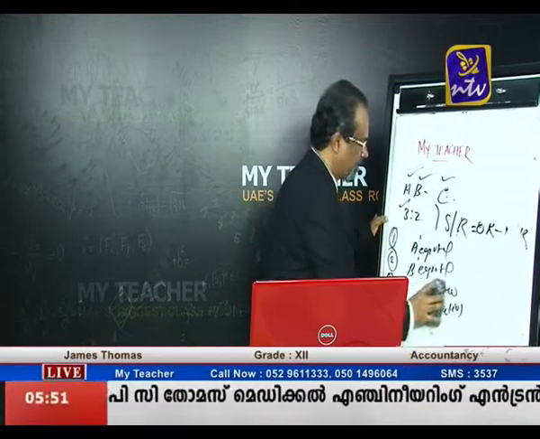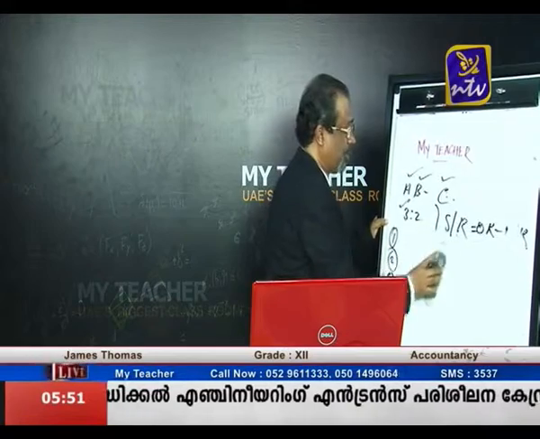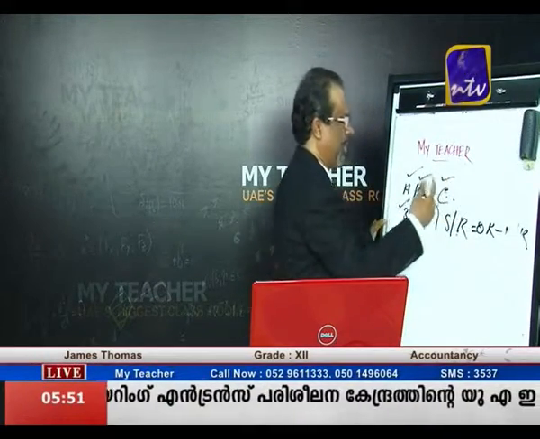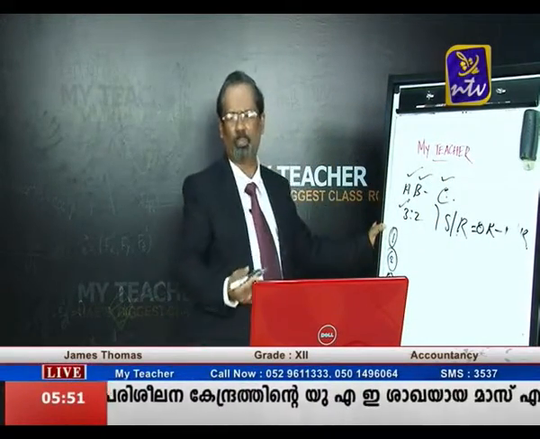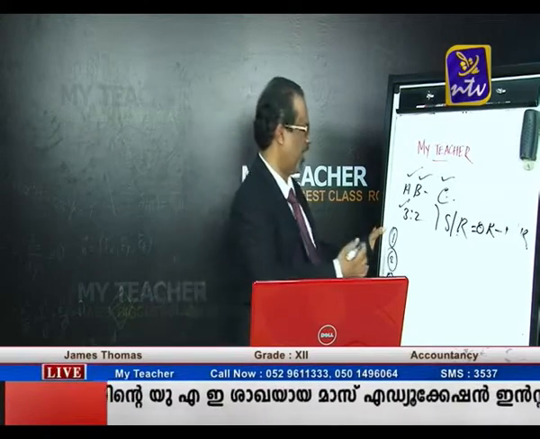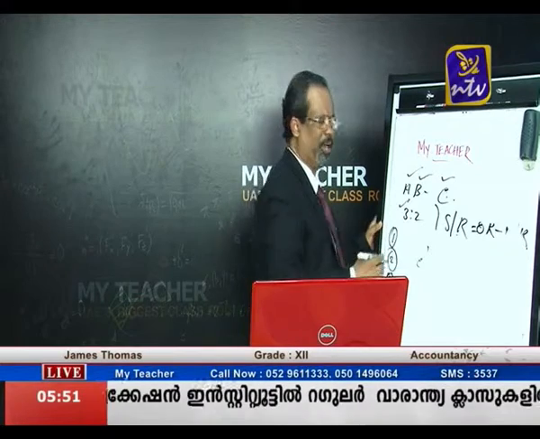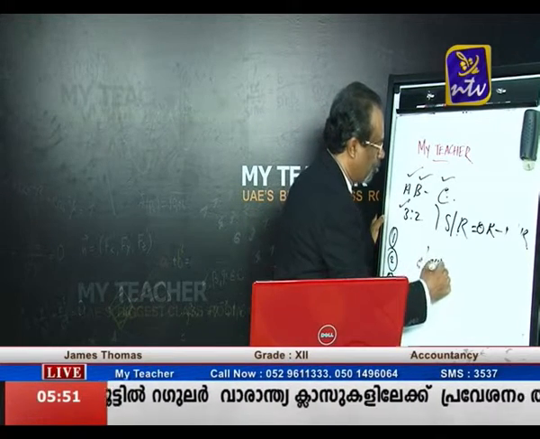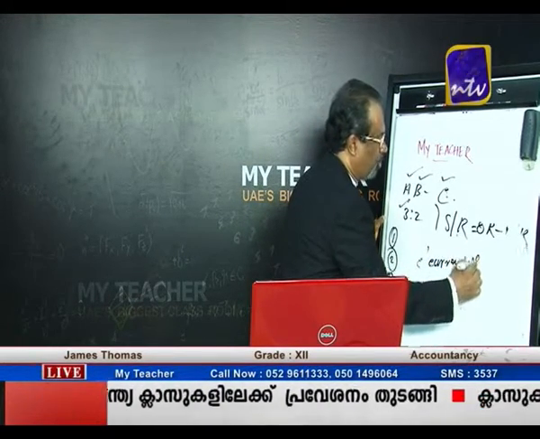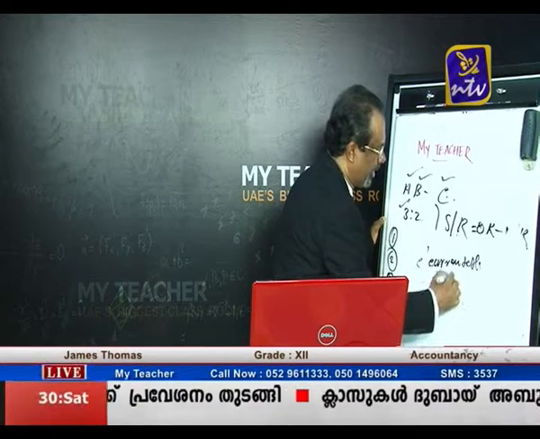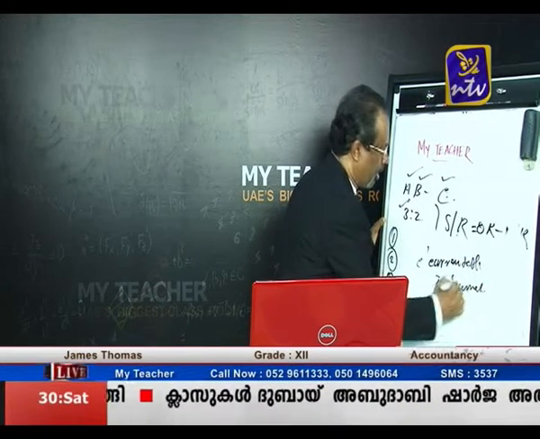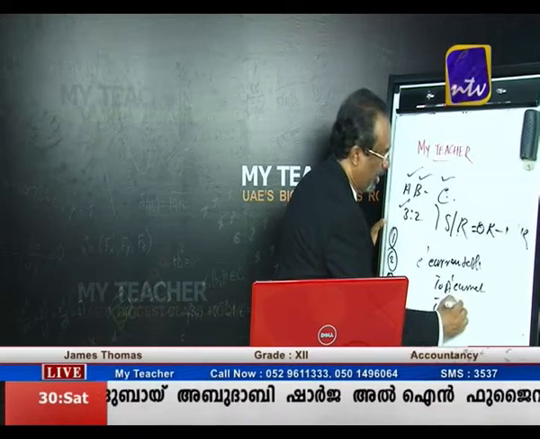So this is case number 4: the new partner, in my example C, is unable to bring the goodwill. So C is a new partner and his current account should be debited. So C's current account debit to A's current account and to B's current account.